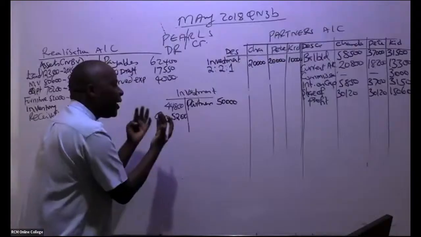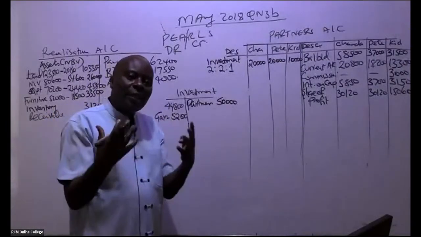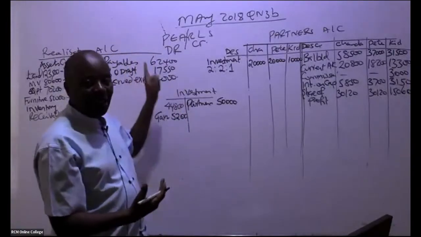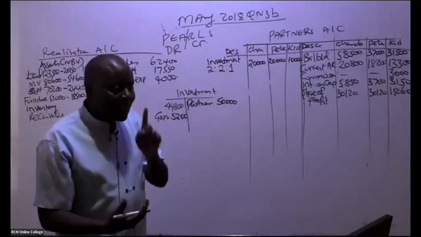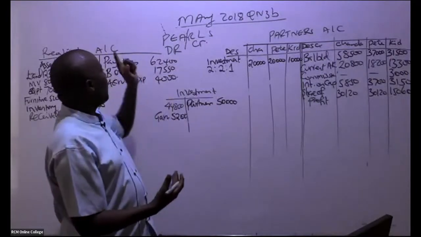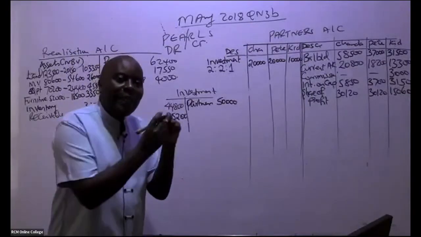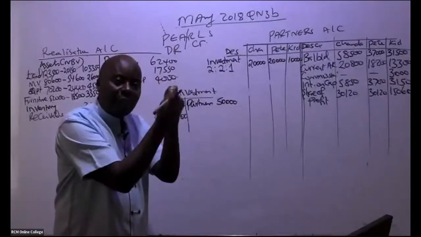The gain on the investment is 5,200. Any gains that you get on these assets, ladies and gentlemen, shall always be transferred to the realization account, because your realization account acts like a P&L. So you've gotten a gain here, so you debit this account and then you credit the P&L.